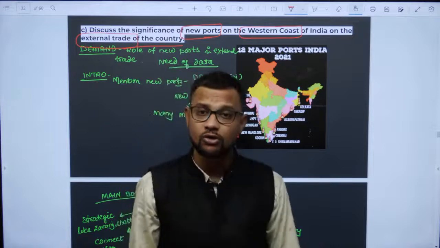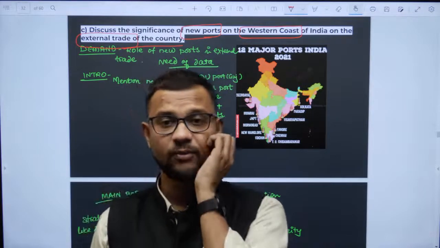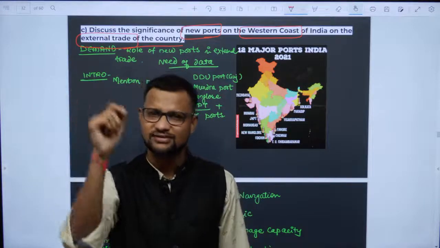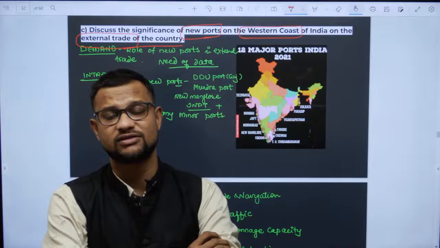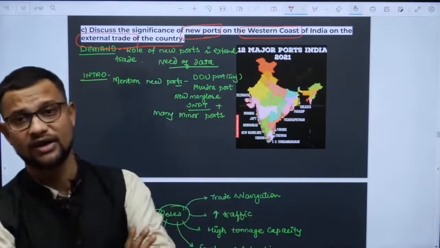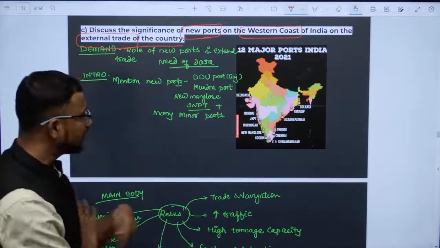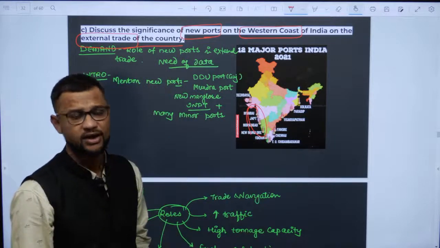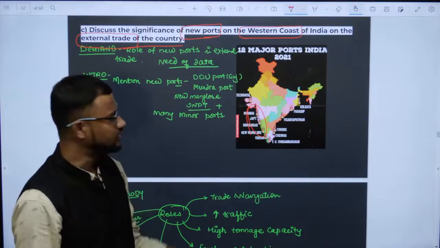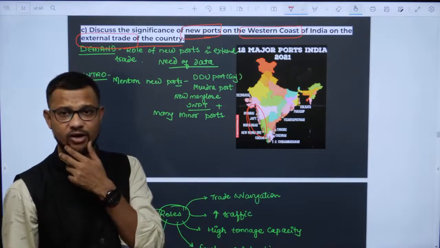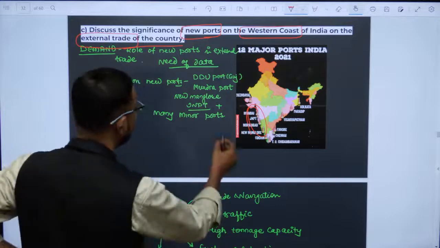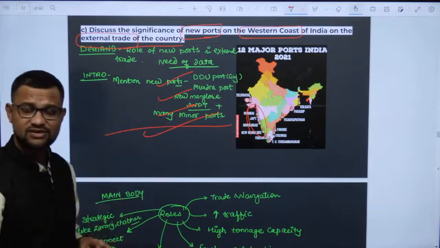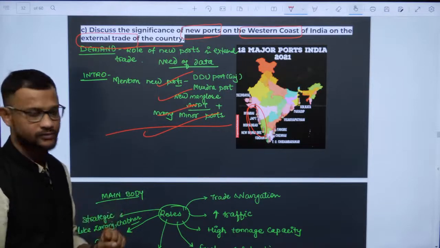You should know which those new ports are: Deendayal port, Mundra port in Gujarat, then JNPT, which is not as such listed, but yes, or the Okha region, or even many minor ports developed in between in Maharashtra, like Ratnagiri, and in Karnataka you will find many ports developed over there. So how are these ports playing a key role for the external trade of the country?